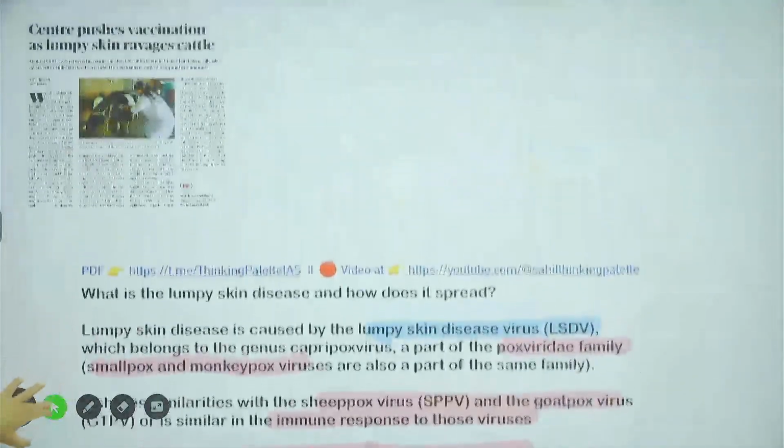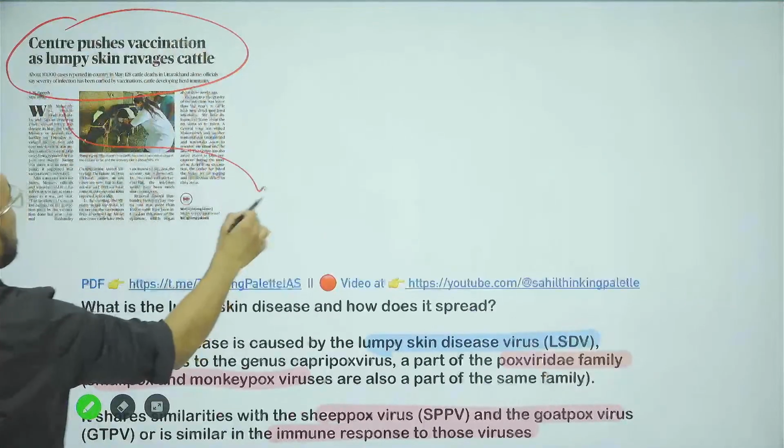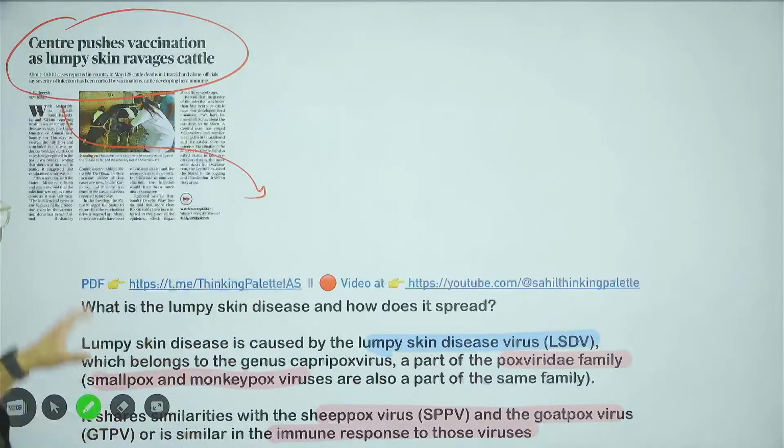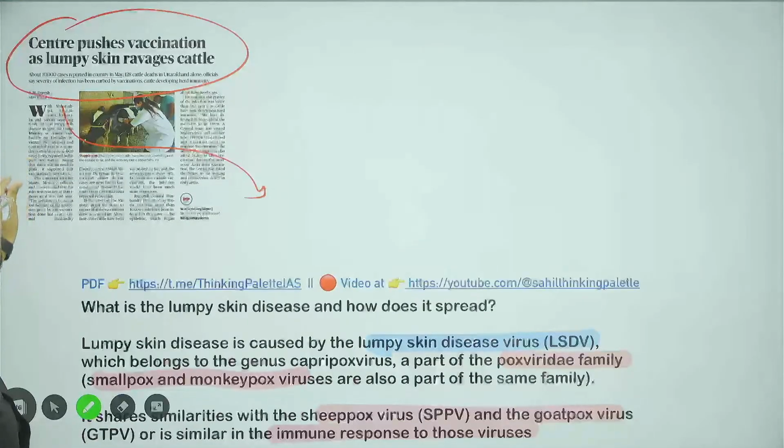Now, moving to the next article: Centre pushes vaccination as lumpy skin disease ravages cattle. Here the government is focusing on vaccinating cattle against lumpy skin disease, because the cases have increased. The article says that 10,000 cases have been reported in the past two weeks, coming from Uttarakhand, Karnataka, Sikkim, etc.